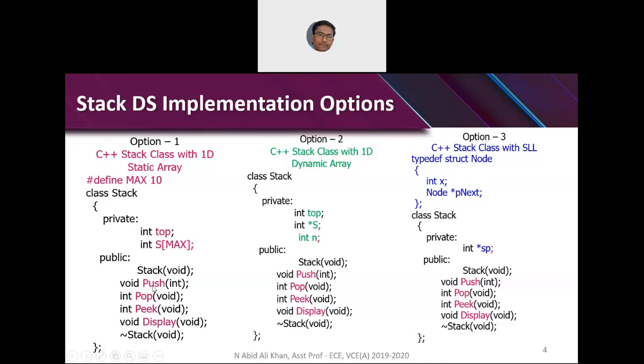Can somebody acknowledge, is the slide visible? Am I audible? Yes, sir.